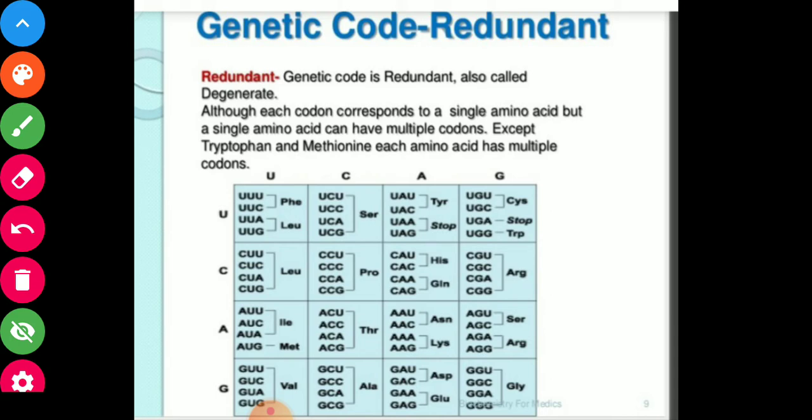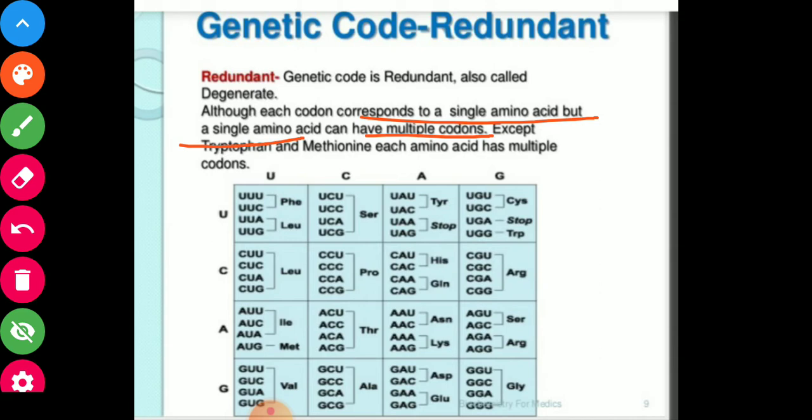this is called the degenerative nature of the code. The genetic code is redundant, also called degenerative code. Although each codon corresponds to a single amino acid, a single amino acid can have multiple codons. So this nature is called the degenerative nature of the genetic code.